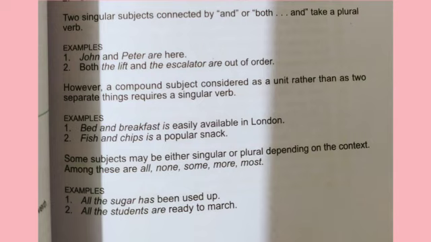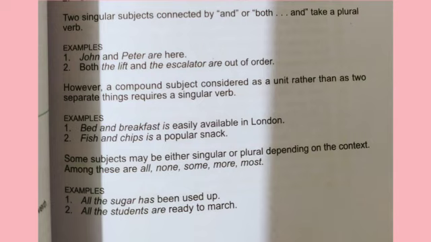Dear students, two singular subjects connected by "and" or "both...and" take a plural verb. Look at the example. John and Peter are here. And the second one: both the lift and the escalator are out of order. In the first example, we have taken John and Peter as the plural subject and we have used the plural verb "are". In the next example, the lift and the escalator are plural subjects, so we have used "are". Okay.